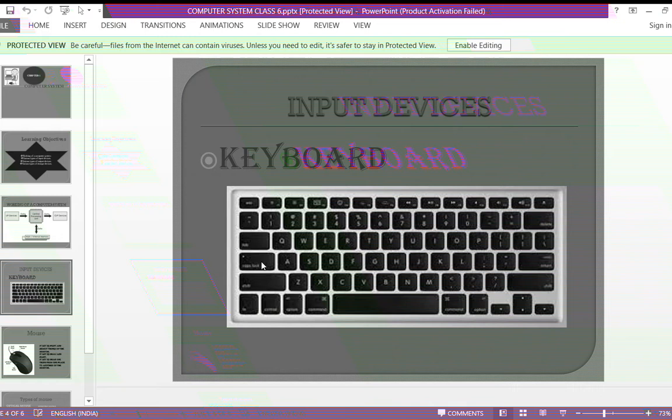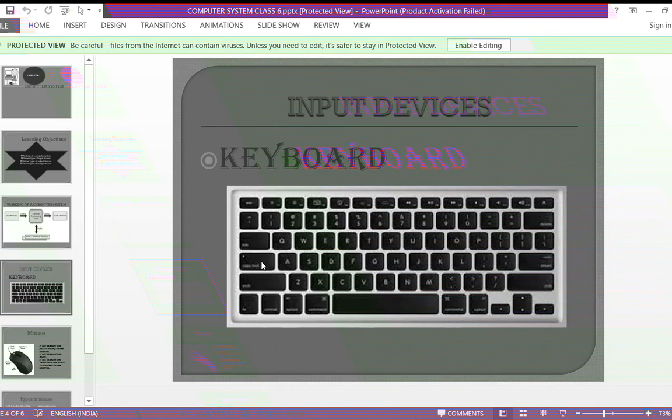There are also some special keys. First one is caps lock. So what is the use of caps lock, students? Can anyone tell? Yes, if you want to type capital letters, then we use the caps lock key. If you want to type the letters in capital, we use the caps lock key.